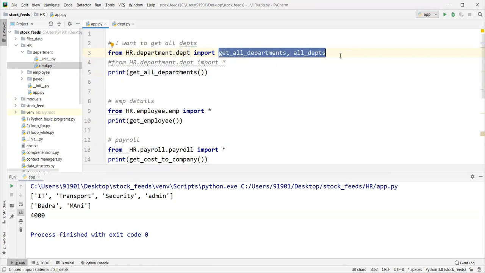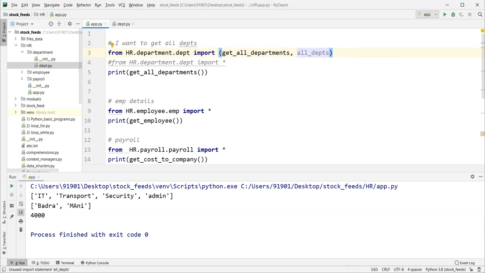Like this, we can import any number of identifiers. You just have to separate them with commas, or if your list is increasing, you can use a tuple like this. You can keep on adding the members here like this. Understood? Yes, sir. Yeah, this is all about the module here.